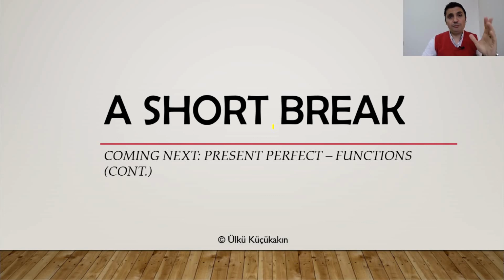So, in this part of the lesson, we talked about present perfect tense function 1. We use present perfect tense for states that started in the past and still continue today. We said 3 important key expressions are used with this function. All my life, all her life, all their lives, since, and for can be used with this function.